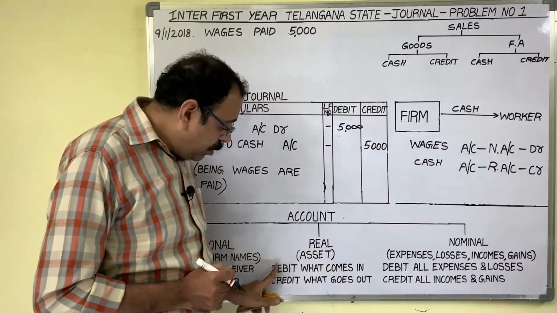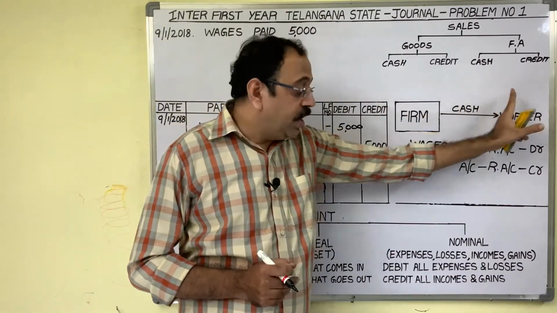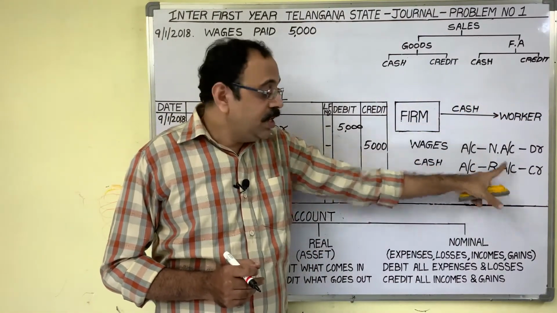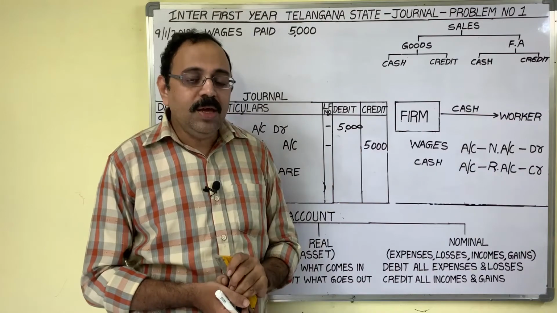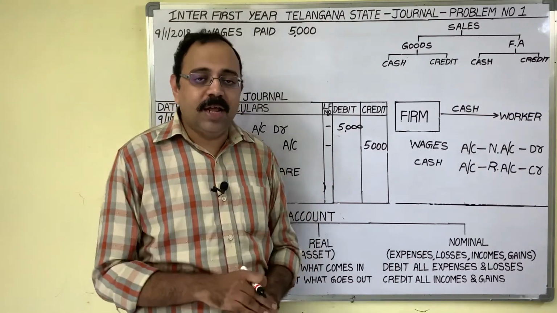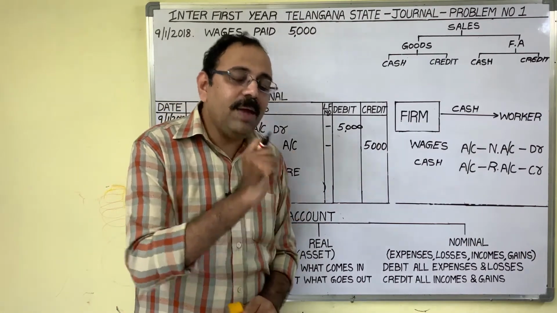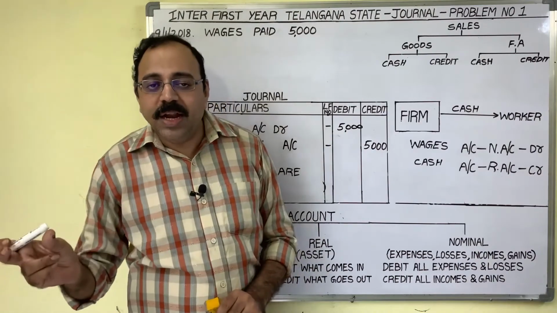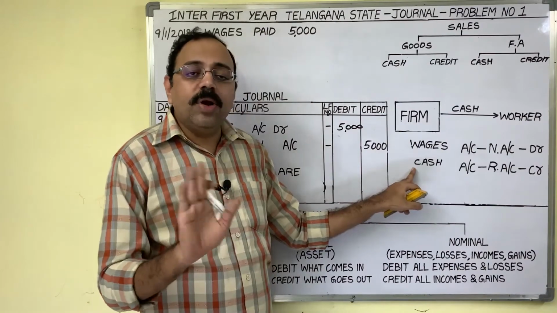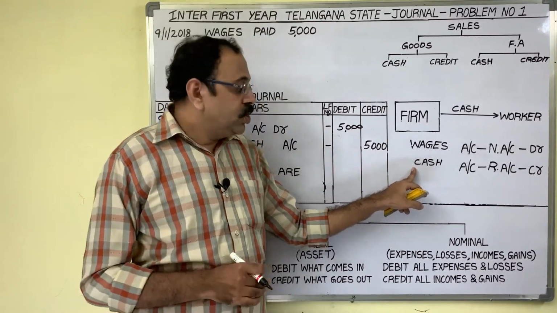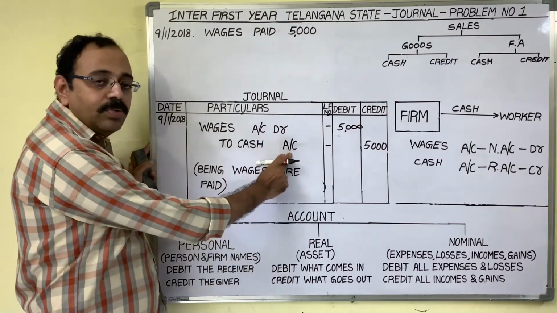Real account rule: debit what comes in, credit what goes out. From the firm, cash is going. Therefore, credit cash account. Here, you need not change any word. When owner name is coming, we are changing that name. We are writing capital. When goods are coming, if goods come in debit, we are writing purchase word. If goods come in credit, we are writing sales word. But here, don't change any account name. Write down as it is. So what is the entry? Wages account debtor to cash account.